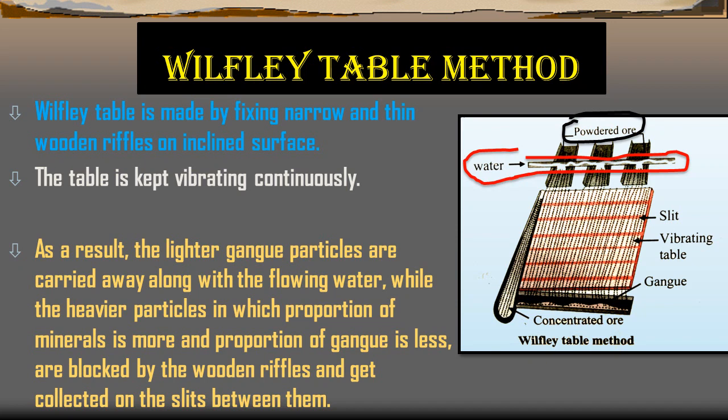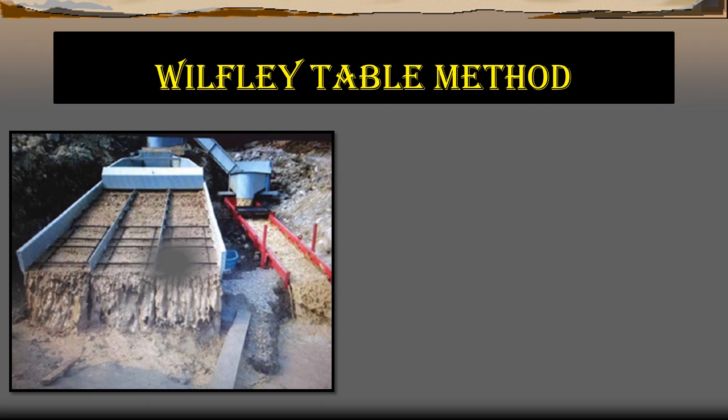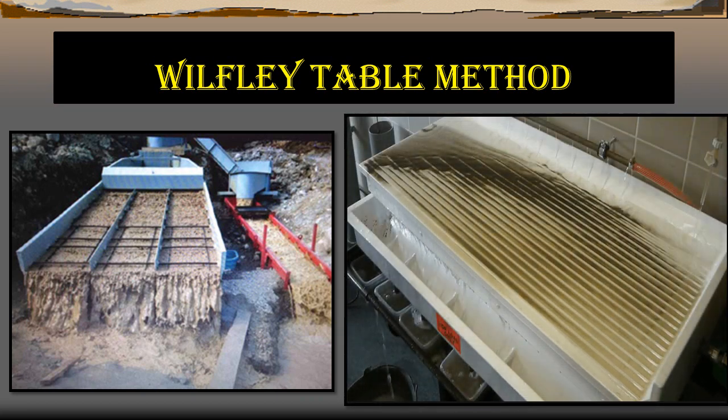So in between the slits, the denser particles of ore are collected and easily separated. So this is the Wilfley table method. These are the two pictures I have kept on the screen so that you can observe the proper industrial arrangement of the Wilfley table method in real. These two are the industrial setup of the Wilfley table method.